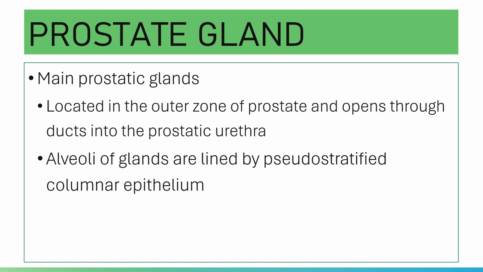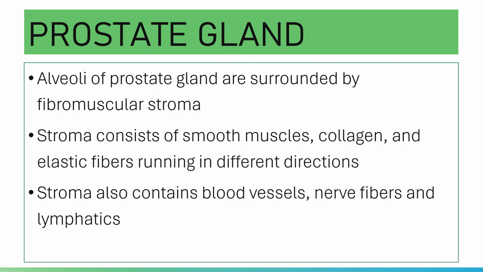The alveoli of the glands are lined by pseudostratified columnar epithelium, and the ducts of the prostate gland are lined by stratified columnar epithelium.